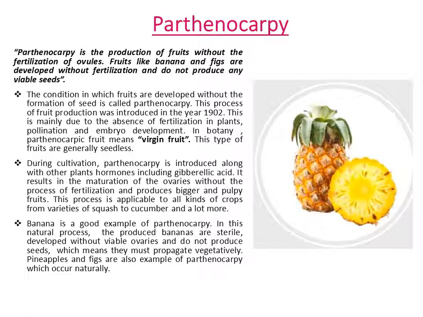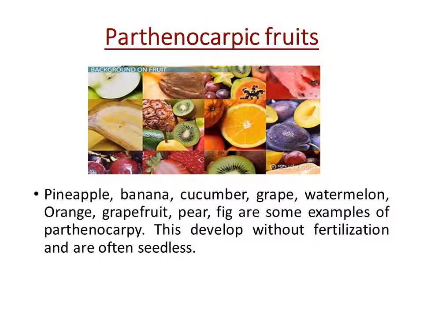Banana is a good example of parthenocarpy. In this natural process, the produced bananas are sterile, developed without viable ovaries, and do not produce seeds, which means they must propagate vegetatively. Pineapples and figs are also examples of parthenocarpy, which occurs naturally. Some parthenocarpic fruits are as follows: pineapple, banana, cucumber, grapes, watermelon, orange, grapefruit, pear, fig. These develop without fertilization and are mostly seedless.